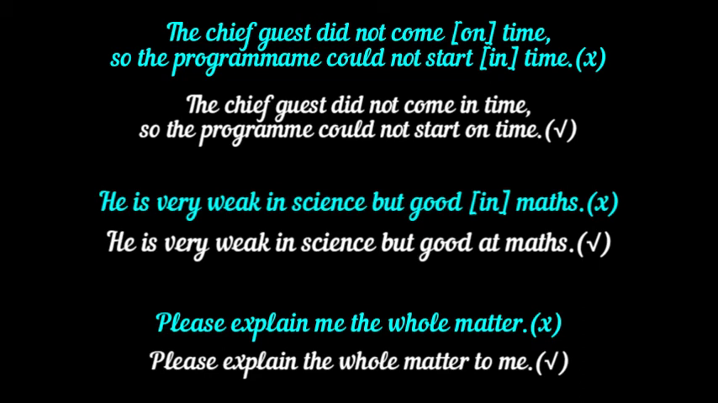In the sentence "Please explain me the whole matter," there are two objects, the indirect object me and the direct object the whole matter. But then we do not explain a person, we explain a subject or something. So in this sentence, the direct object, the whole matter, should come right after the verb explain and the indirect object me thereafter. So this sentence should be corrected as "Please explain the whole matter to me."